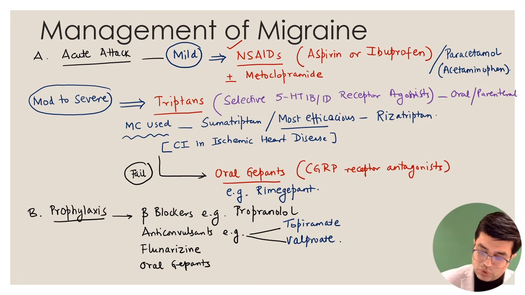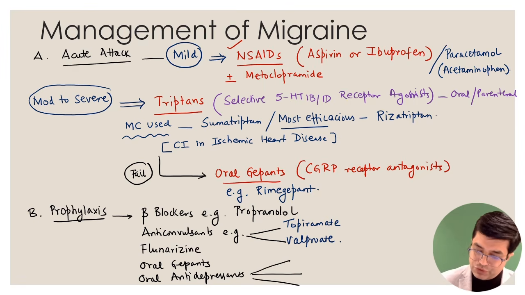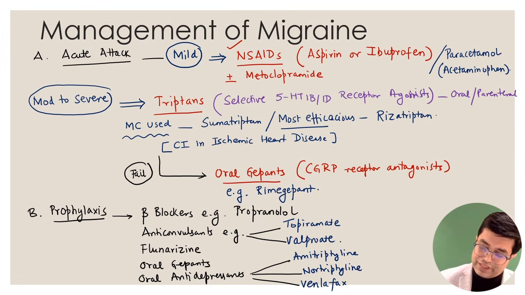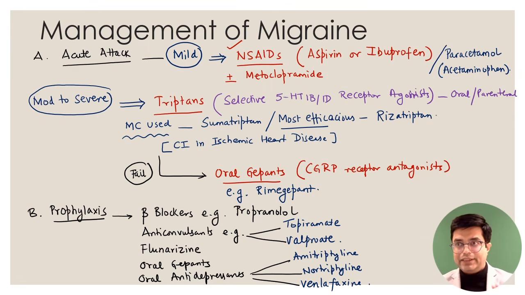And then we have oral antidepressants. Oral antidepressants which have been approved for use in migraine include amitriptyline, nortriptyline, and third is venlafaxine. So if you look at this slide which I have written here, I have covered the pharmacology part, the management part, and also what you are supposed to remember if a case scenario is asked in a particular manner, right? So this is the management of migraine.